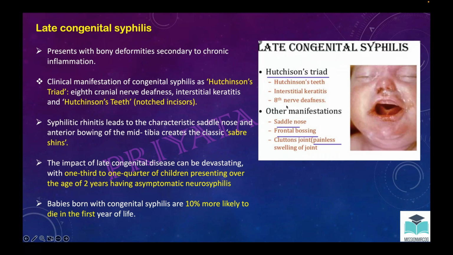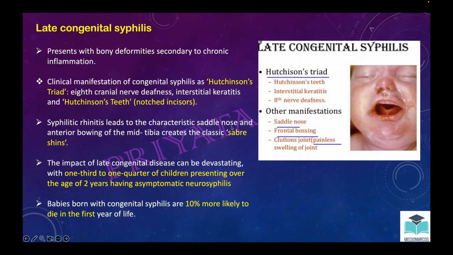So this is Hutchinson's triad: Hutchinson's teeth, interstitial keratitis, and eighth nerve deafness. Other manifestations could be saddle nose and frontal bossing, which means the bones are getting affected, and Clutton's joints, which is painless swelling of the joint. These are the late congenital syphilis features.